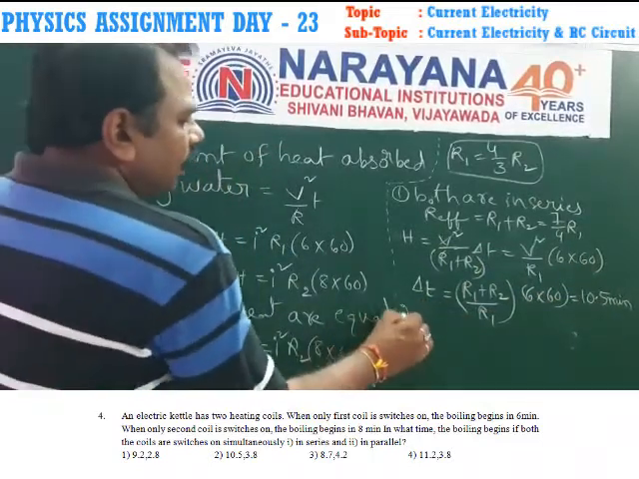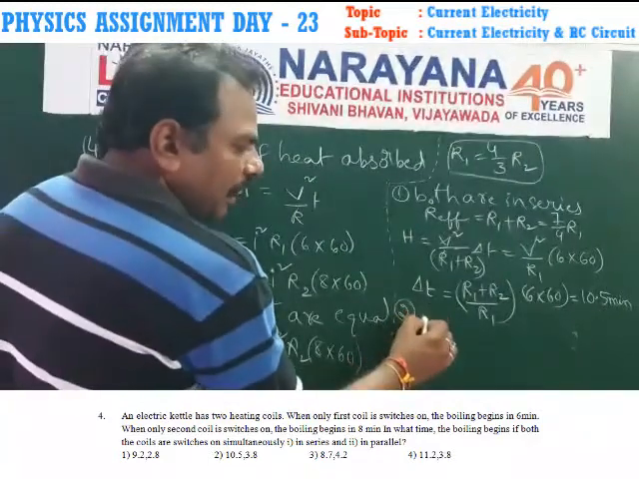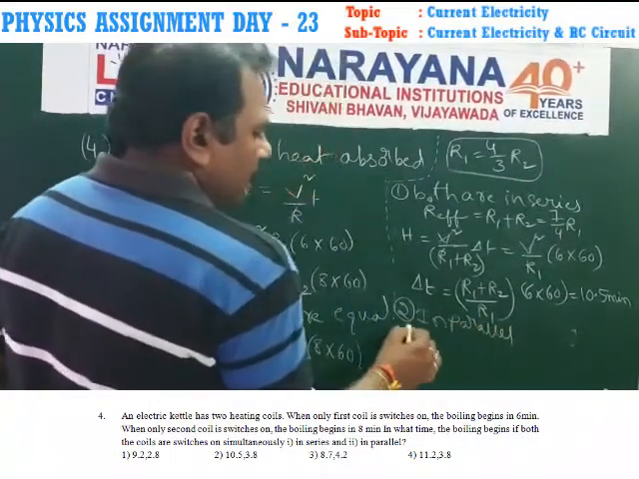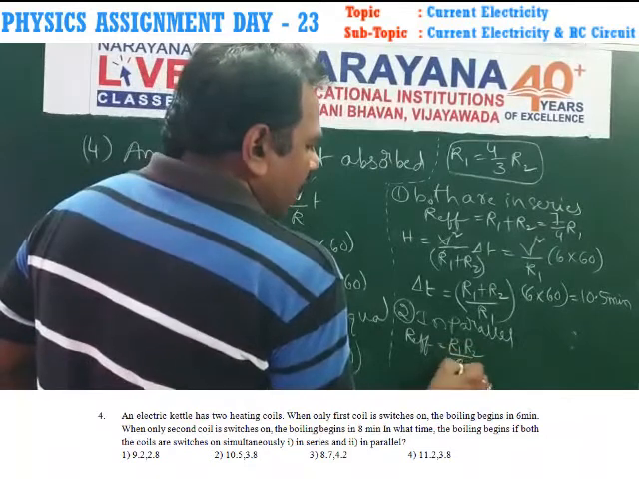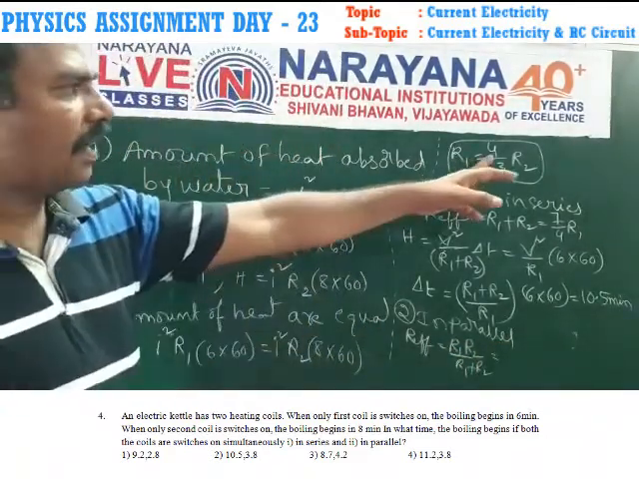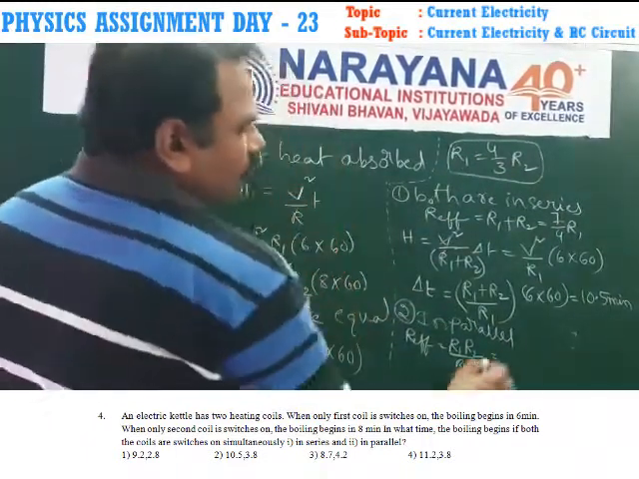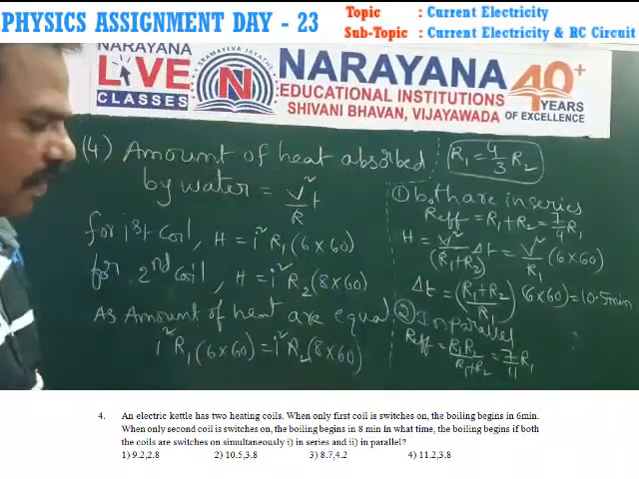And the second, both are connected in parallel. In parallel, effective resistance is equal to R1 R2 by R1 plus R2. So replace here R1 is equal to 4 by 3 of R2. We get a value of 7 by 11 of R1. That is the effective resistance.